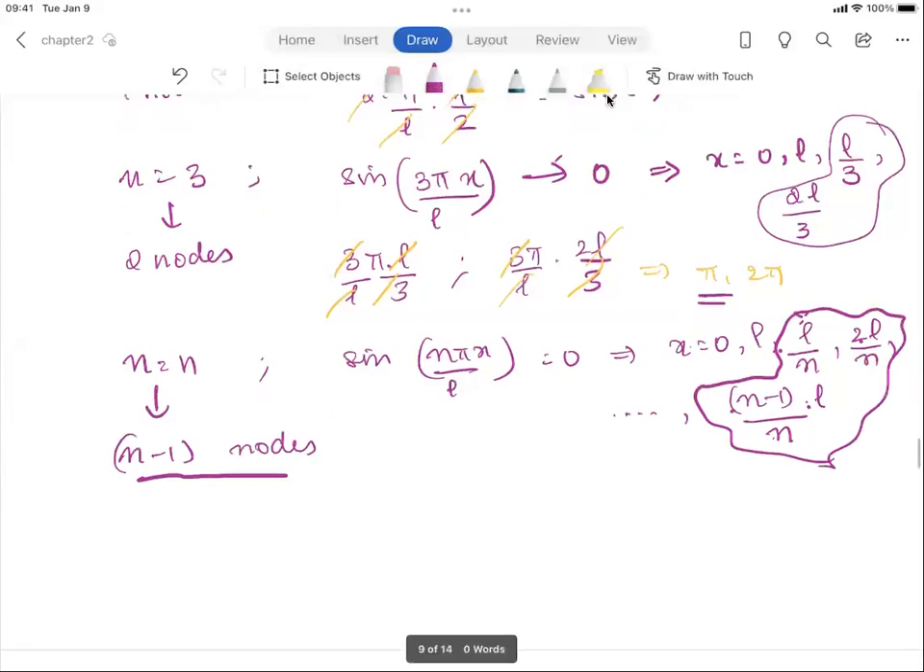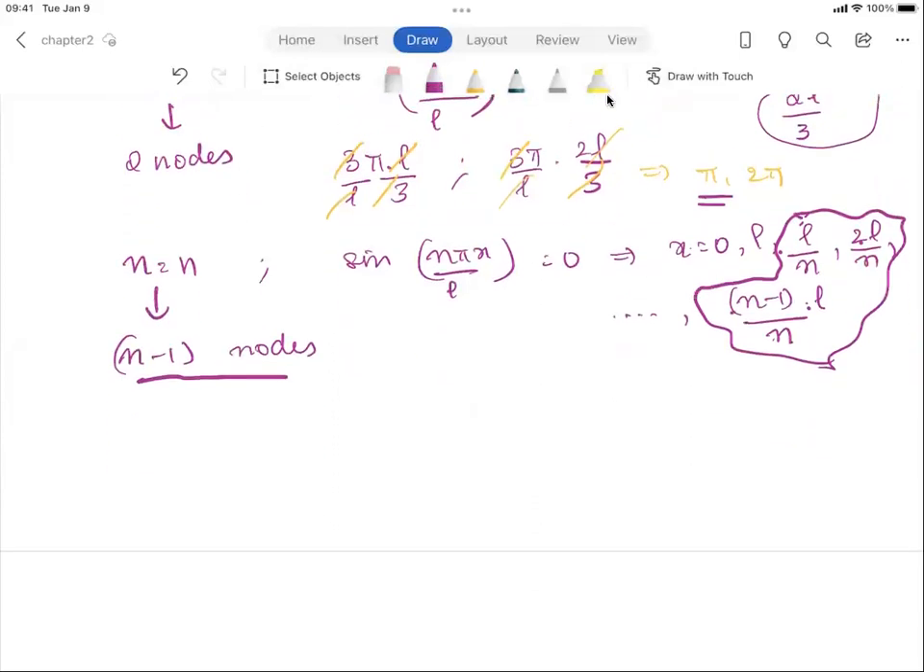So with increasing energy, when you tend to access higher and higher states with increasing energy, with increasing n value, the number of nodes is also going to increase. So the answer for C is true.